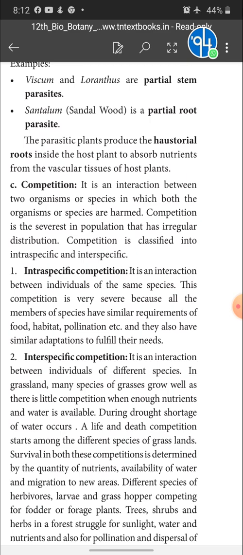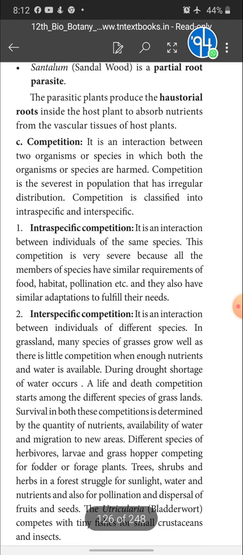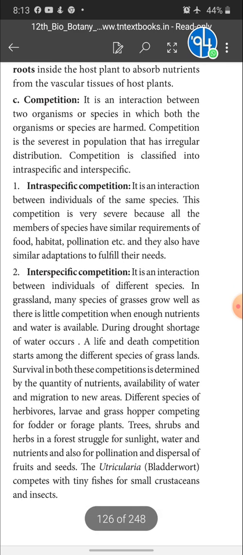Then interspecific competition is an interaction between individuals of different species. In grassland, many species of grasses grow well as there is little competition when enough nutrients and water are available. During drought, due to shortage of water, a life and death competition starts among the different species of grassland.